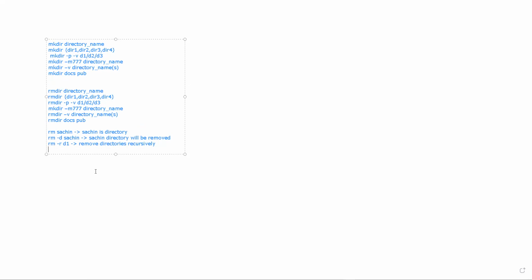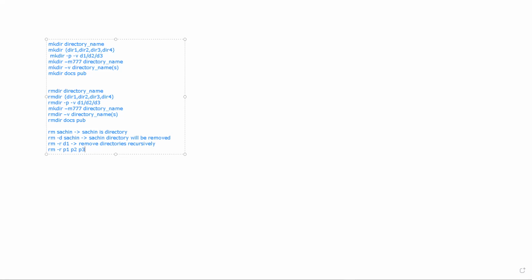Now, we also saw that if you want to remove multiple directories recursively, you can do that. Here we have D1, but in some cases you want to remove multiple recursive directories. For example, D1, P1, P2 and P3.